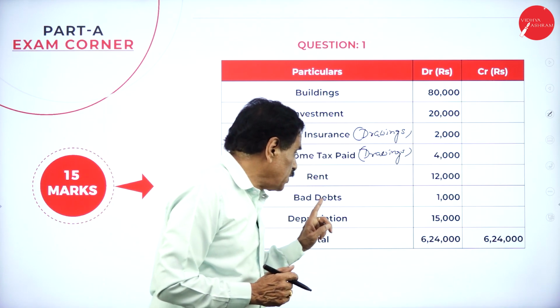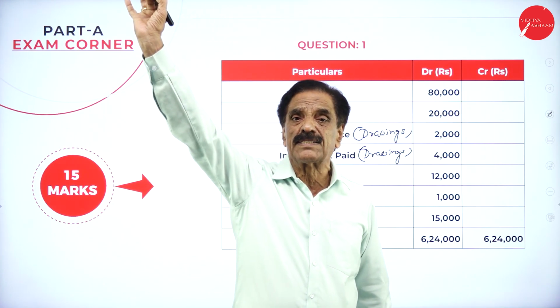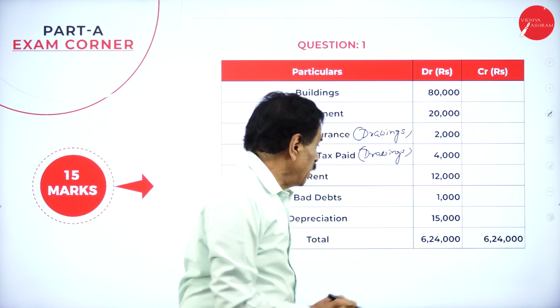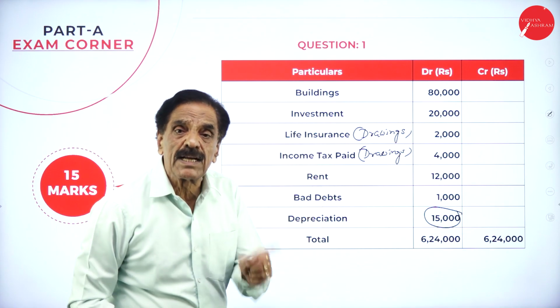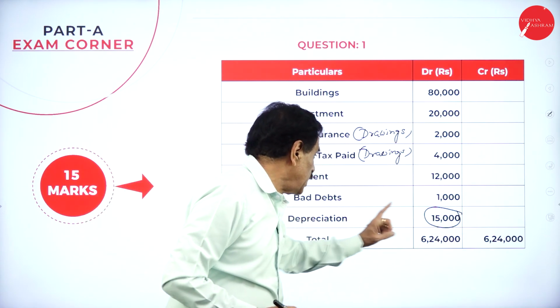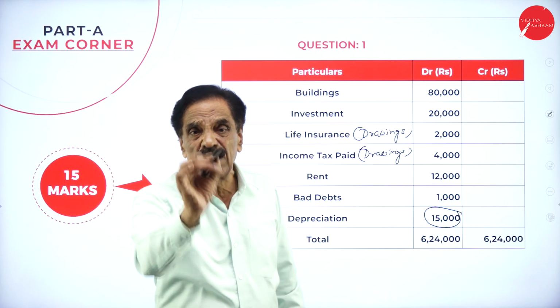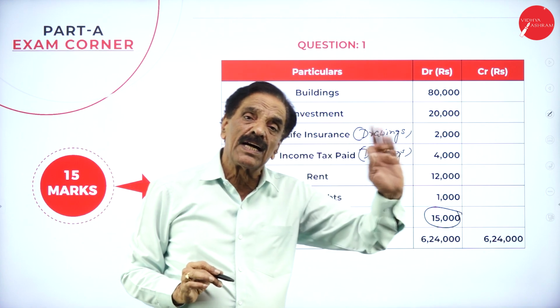If the depreciation is given in the trial balance, directly it will come on the asset side of the balance sheet. If the depreciation is there, don't deduct from the asset, it will come on the debit side of the profit and loss account. If the depreciation is in the trial balance, directly it will come on the debit side of the profit and loss account. Don't deduct from the asset.